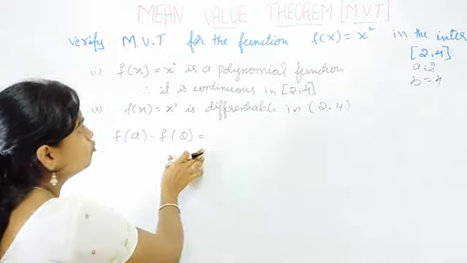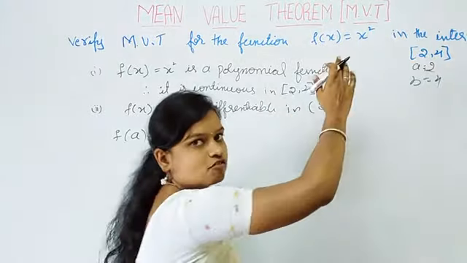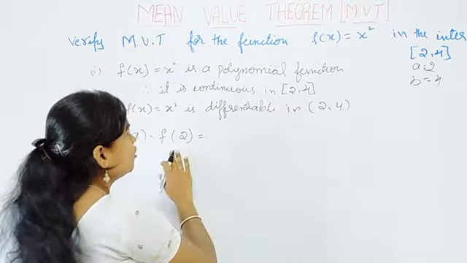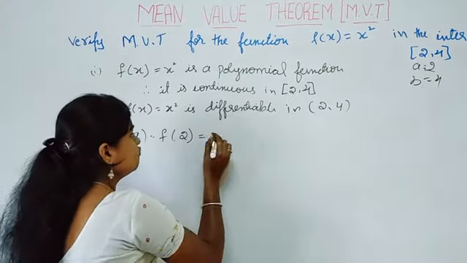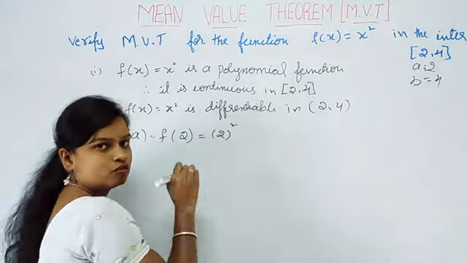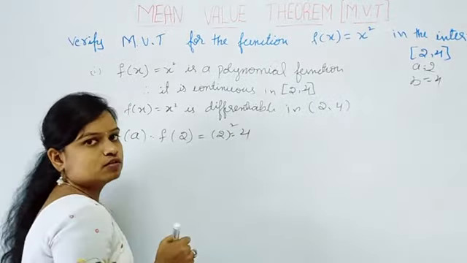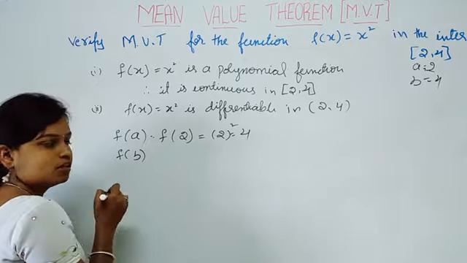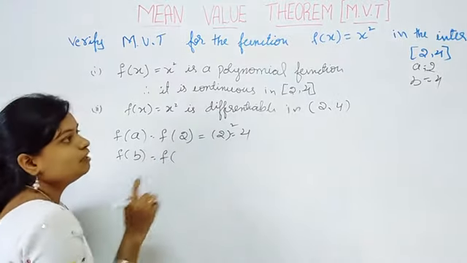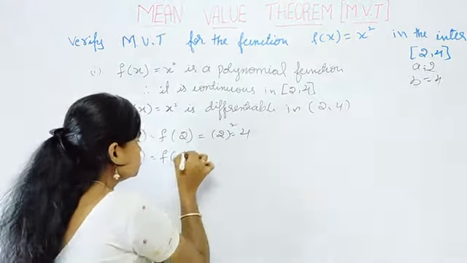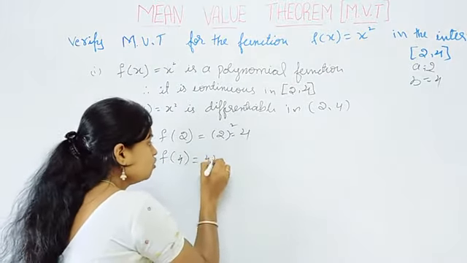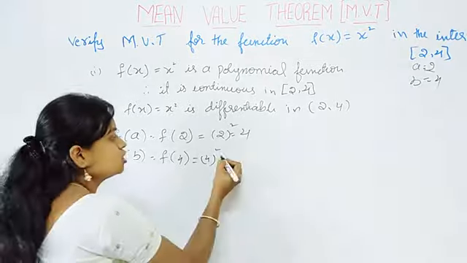F of x is equal to x square. F of 2 means replace x by 2, so f of 2 is 2 square, which is 4. F of a is 4. Similarly, find f of b. What is the value of b? B is 4. F of 4 is equal to 4 square. What is 4 square?